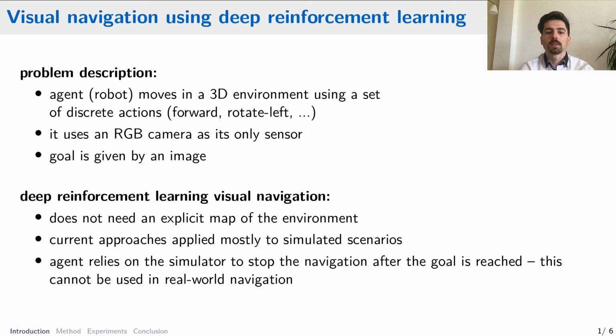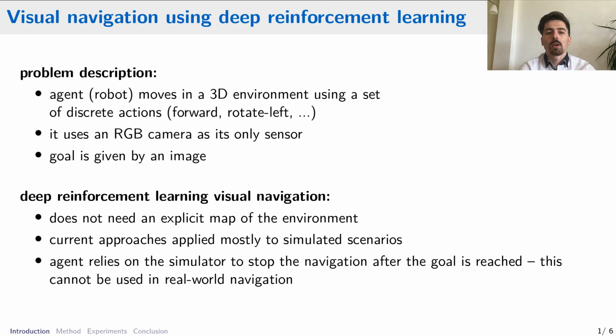The agent is represented as an end-to-end neural network, where the input is the camera image and the output is a probability distribution over a set of actions. If it reconstructs a map of the environment, it does it implicitly either in the neural network parameters or in its state.